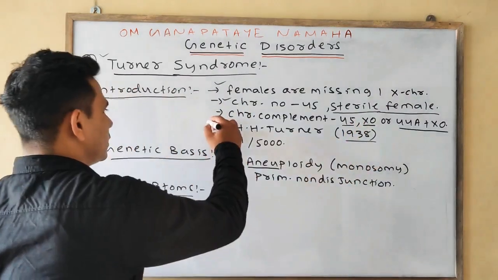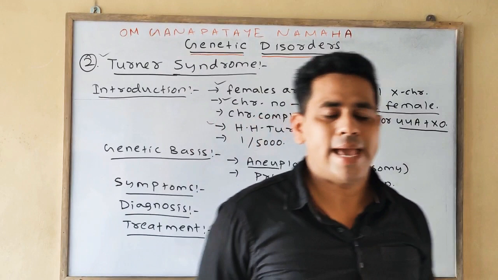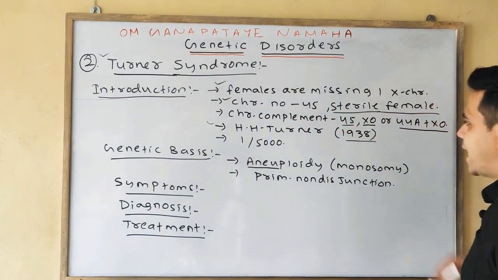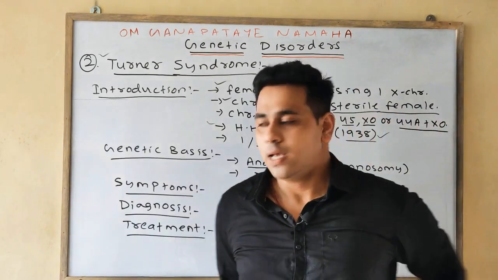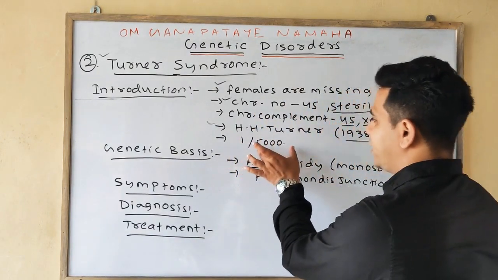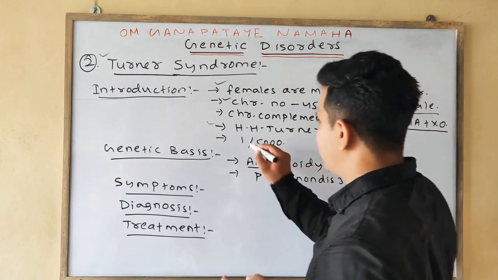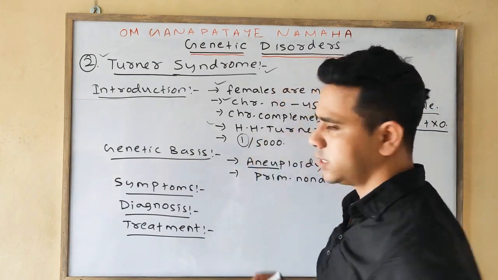Next, it was first described by H. Turner in the year 1938, and the frequency is 1 in 5000, means if you take 5000 females, then one will be affected by Turner syndrome.